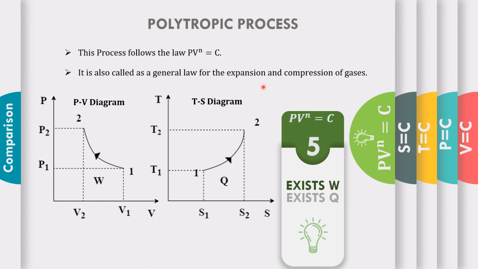So this is the basic process. When we vary the value of n, the process changes over to the other processes. We are going to see this in the comparison chart.